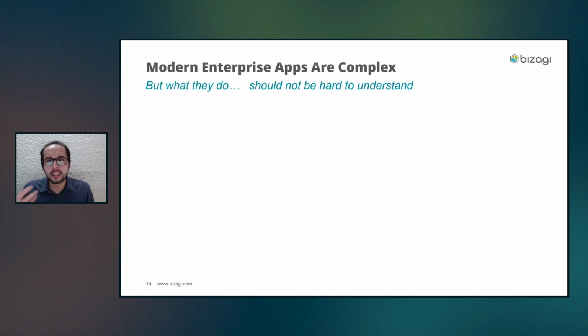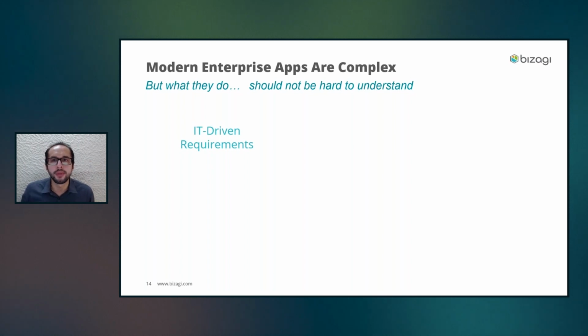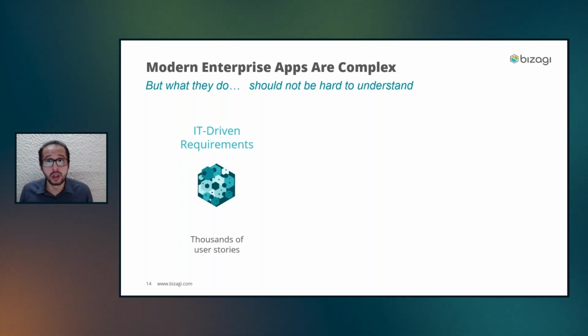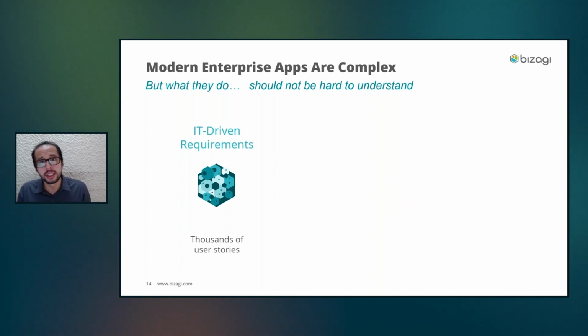And when we got deeper into this analysis, we identified this. In all the organizations, we found a lot of IT driving requirements. When you analyze them in detail, they are messy. Really a lot of information, thousands and thousands of user stories that sometimes don't make much sense, or that have been in the backlog for so long that no one understands what they are talking about.